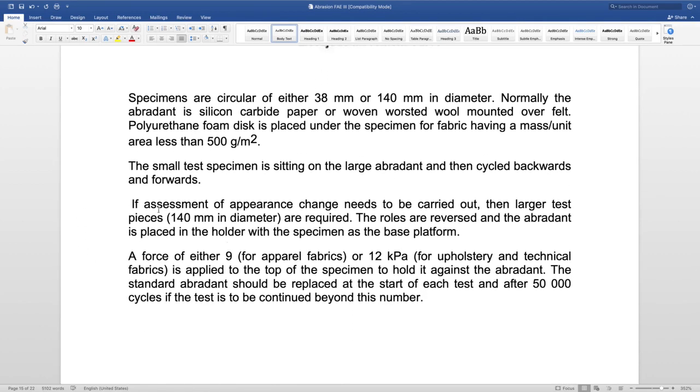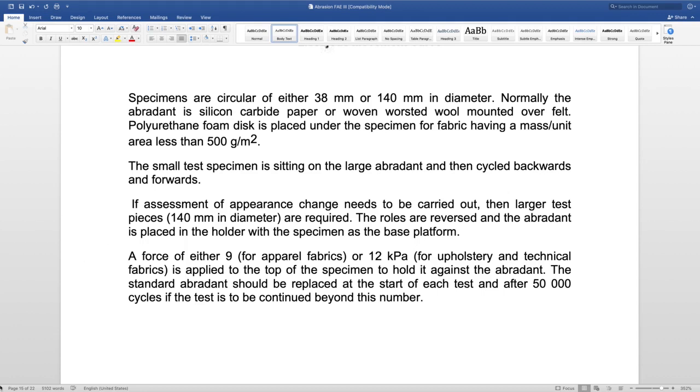And how does the assessment take place in the Martindale abrasion tester? What is the end point, and how do we determine when the number of cycles needs to be stopped or when the machine needs to be stopped? If assessment of appearance change needs to be carried out, then larger test pieces are required. The roles are reversed and the abradant is placed in the holder, with the specimen at the base platform.